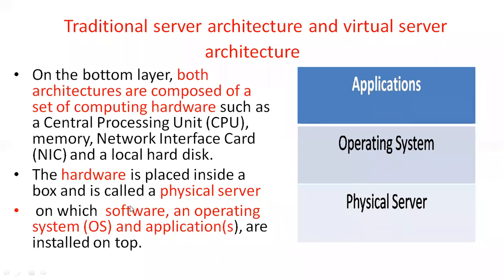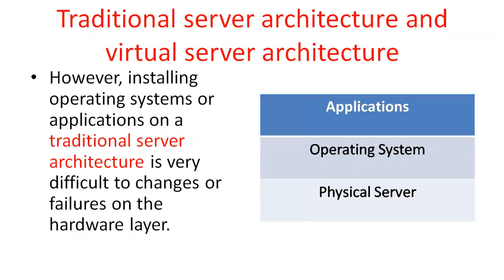The hardware placed inside a box is called the physical server. On this hardware the software, the operating system and applications, are installed on top. That is the traditional process. Both physical layers have these components.